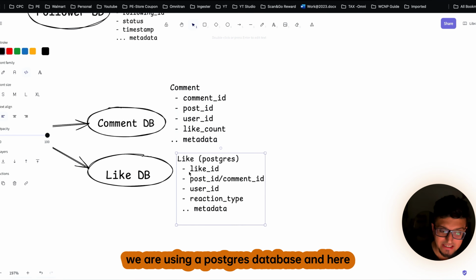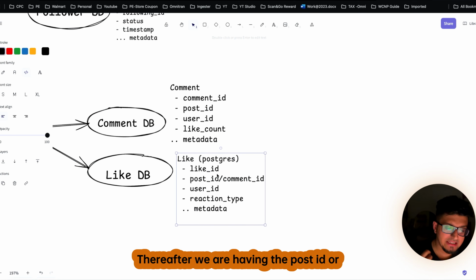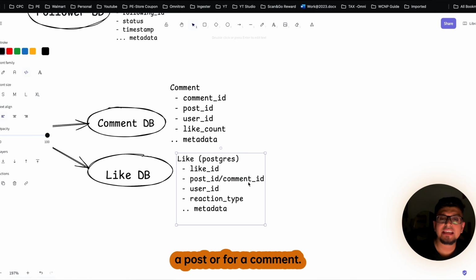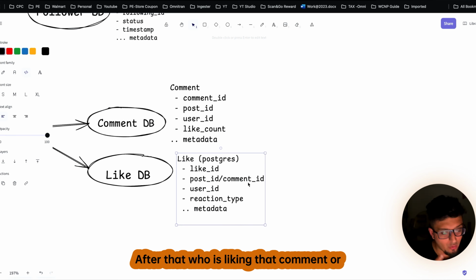But in case of the like database, here we are using a Postgres database, and here we have the like ID, which is an auto increment ID. Thereafter we have the post ID and the comment ID. Means, for example, a like can be for a post or for a comment. So based on that you will give the ID over here.